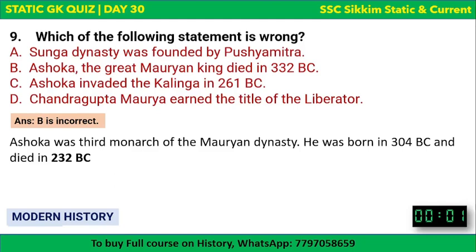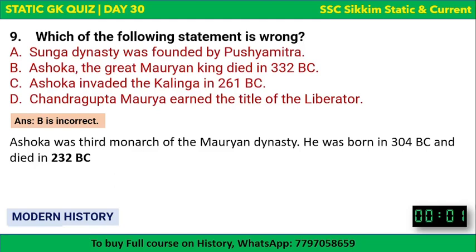Ashoka was the great Mauryan king, no doubt, but he did not die in 332 BC. He died in 232 BC. Instead of 332, he died in 232 BC. All other options are correct. Before that, Ashoka was the third monarch of the Mauryan dynasty.